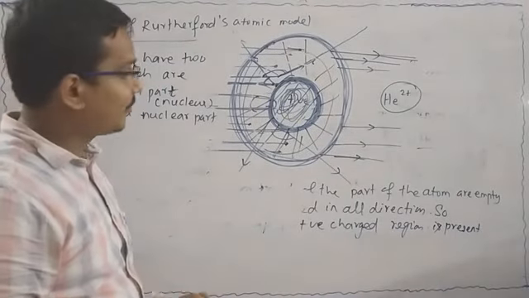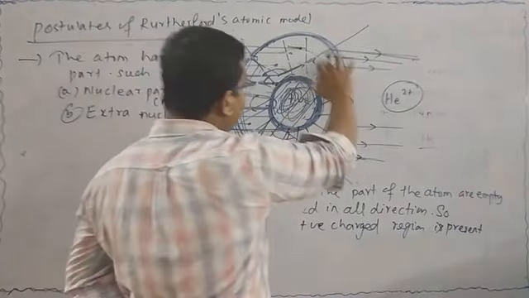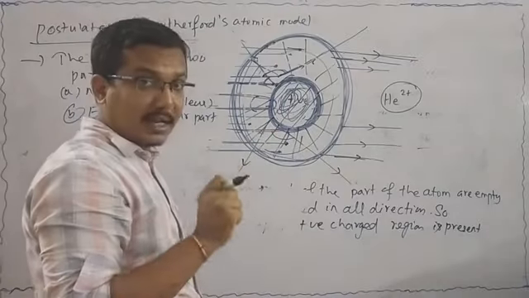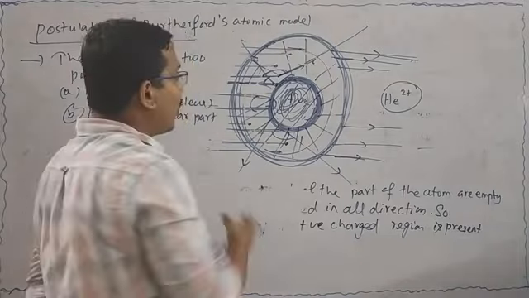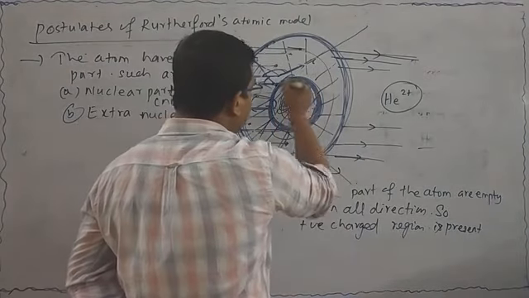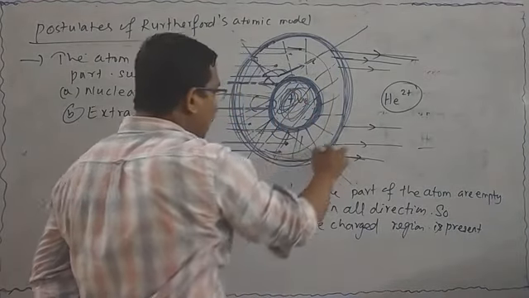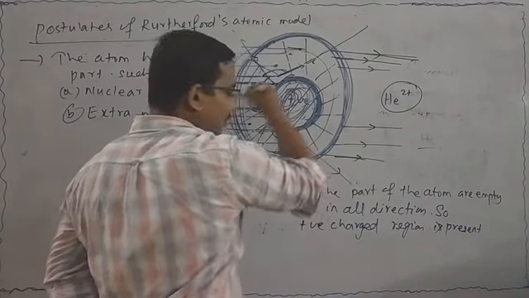Yes or no? Since this part is empty, that means there is no mass, and the whole mass depends upon this part. The whole mass of the atom depends upon this part.